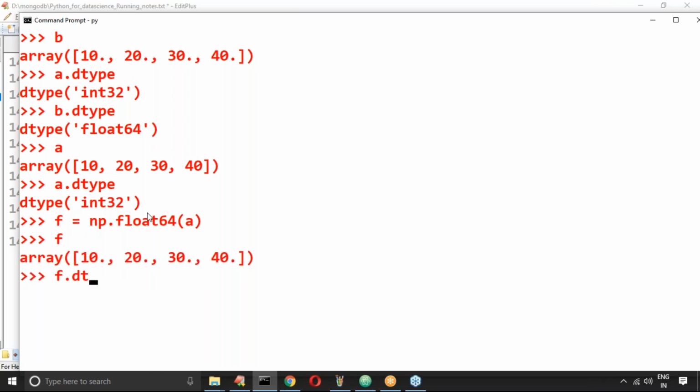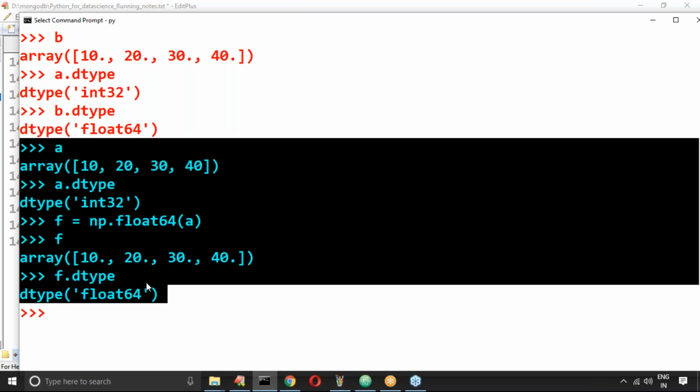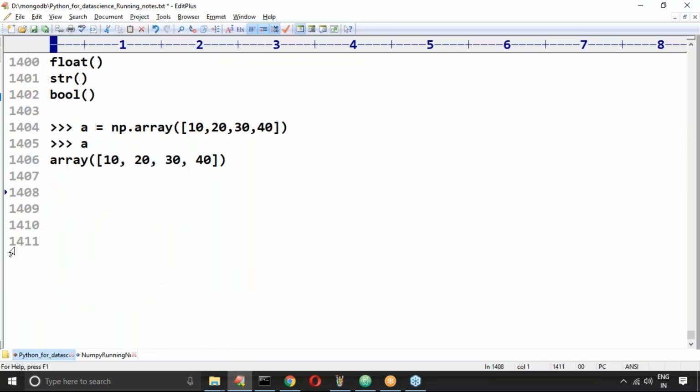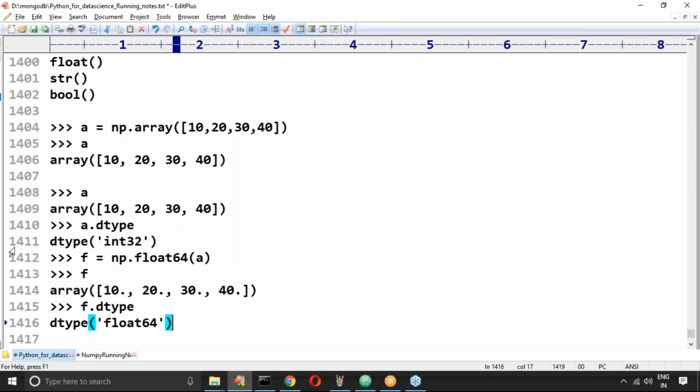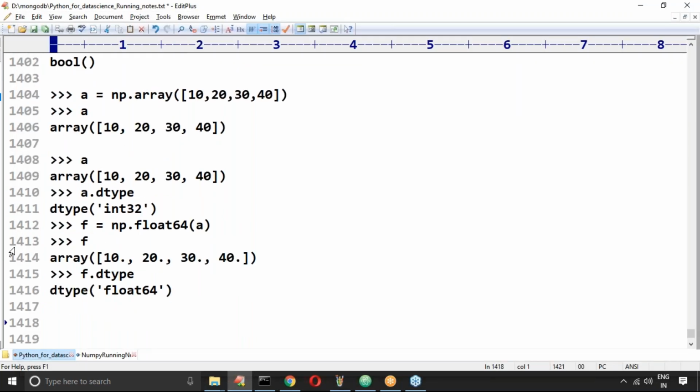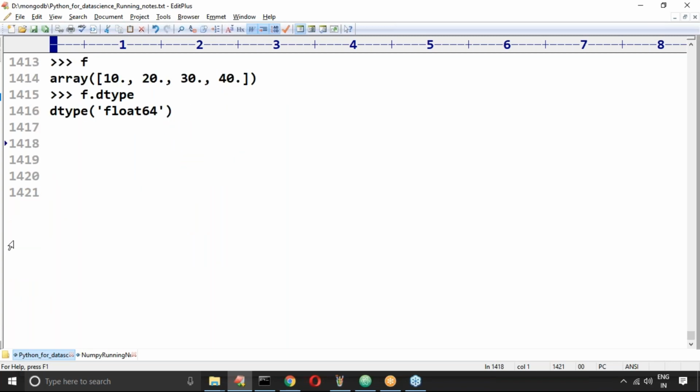Now f dot dtype, sir. You can cross check what output you are going to get by default. Feeling comfortable, right? By using the corresponding data type function also, we can convert the type of an array.